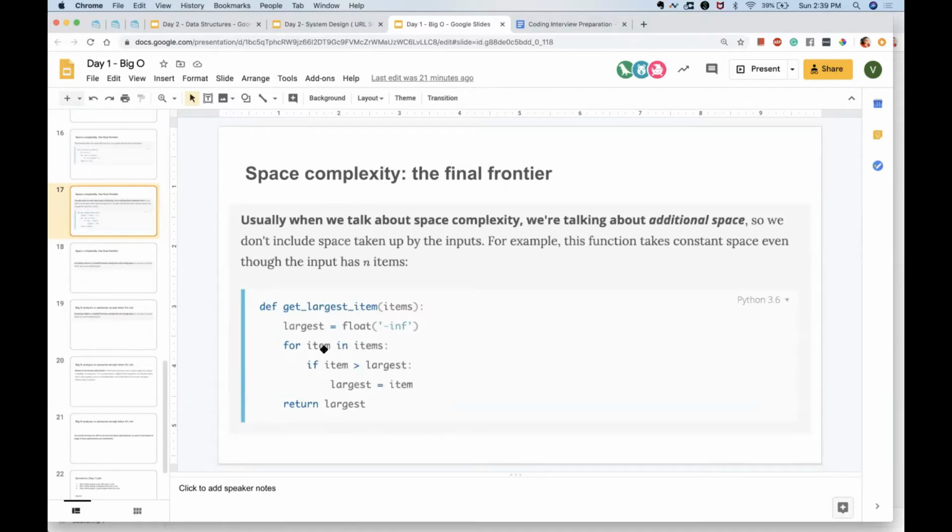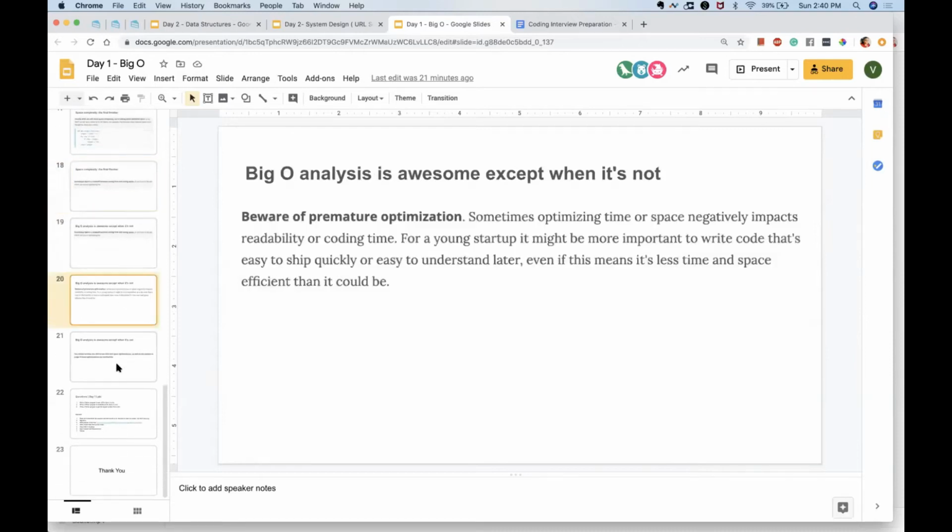But if you are initializing a new array, and you are really taking a lot of space, why is this space complexity? This is something you will learn today: about the array and how many bits we are taking in the memory. So space complexity, and I think that's it.